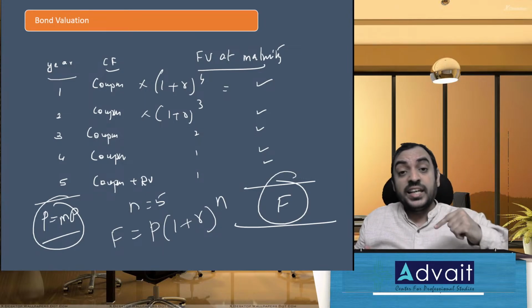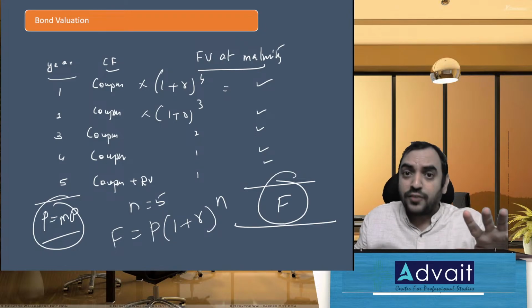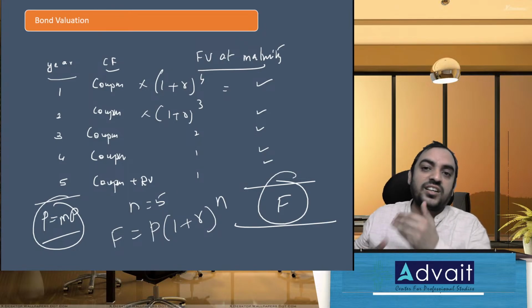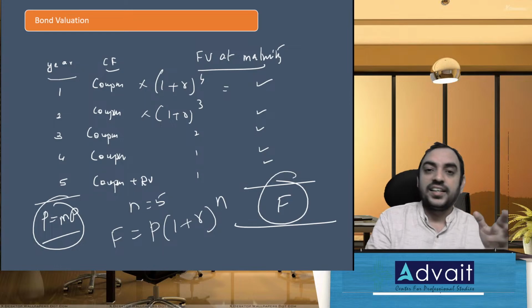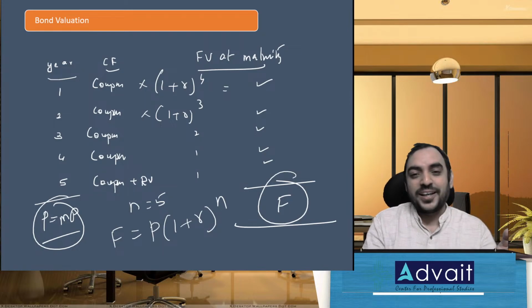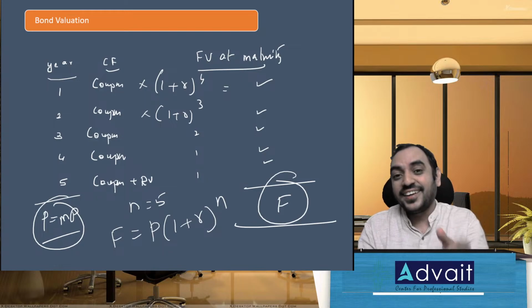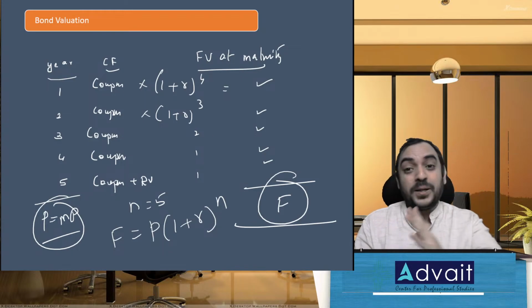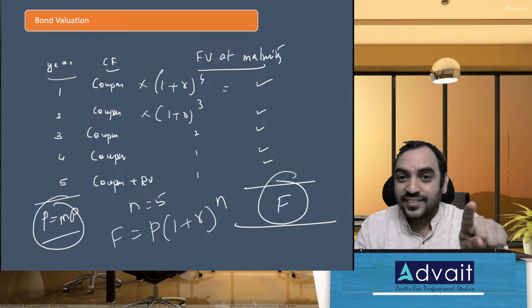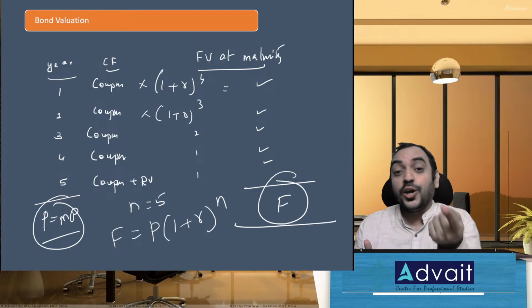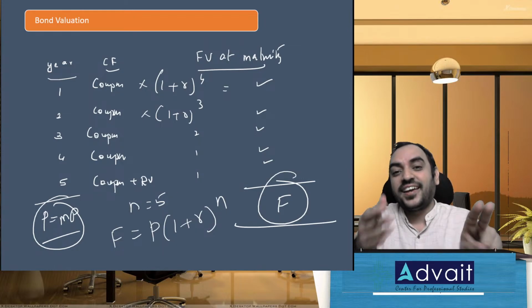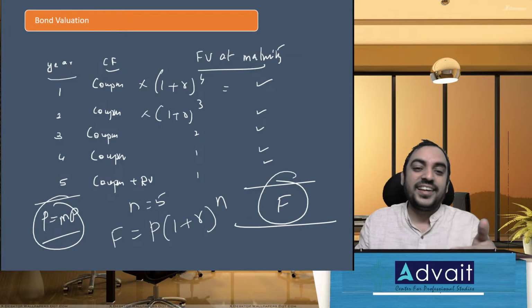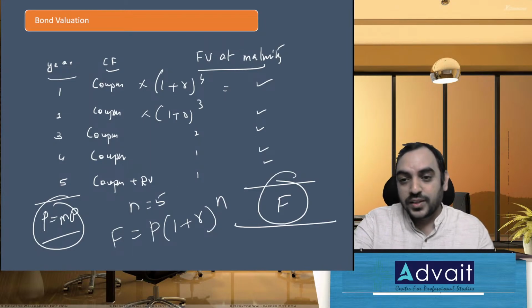YTM assumes reinvestment at the same rate. It's okay as an assumption, but practically the rate of interest will change, and therefore when you make that modification, that is realized YTM. And let me tell you one secret which you should know. In the CA Intermediate capital budgeting chapter, you had IRR, that is nothing but YTM. You had modified IRR. I'm sure many of you would have forgotten that modified IRR is nothing but realized YTM. So I hope I have addressed that.